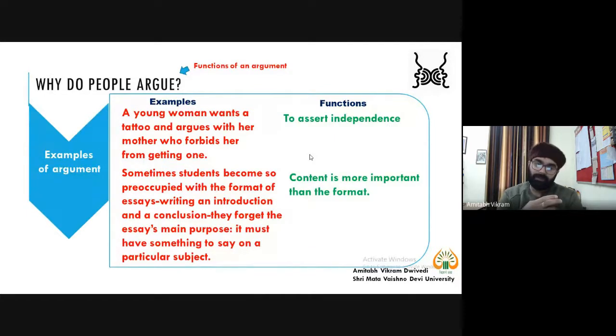So again, when you try to find out why something is written, why a sentence is written, why a paragraph is written, or what is there in that particular sentence or paragraph, that is a starting point through which you can make your writing argumentative. So this is one step. This is the first step, and you are analyzing a text, you are analyzing a work, you are writing a review. Then again, you can follow these things there.